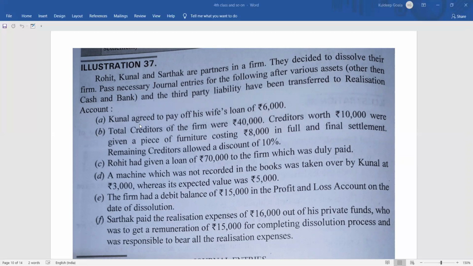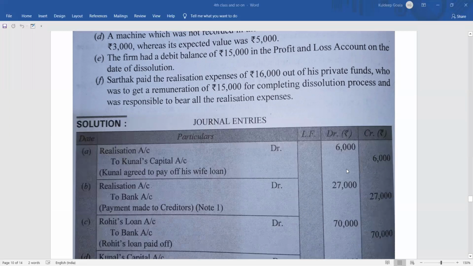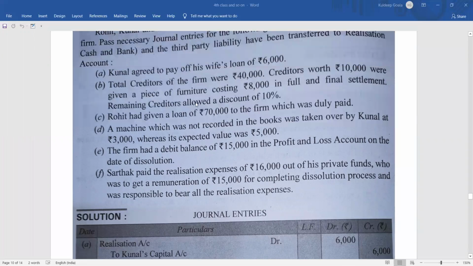Kunal agreed to pay off his wife's loan of 6,000. Whether it is wife's loan or husband's loan doesn't matter. A liability is a liability. So what will be the entry? Realization account debit, since the firm is going to be the loser. In either case, whether the partner is paying or the firm is paying, this is the firm's loss. So realization account debit 6,000 to Kunal's capital account 6,000, since he has paid from his pocket to his wife.